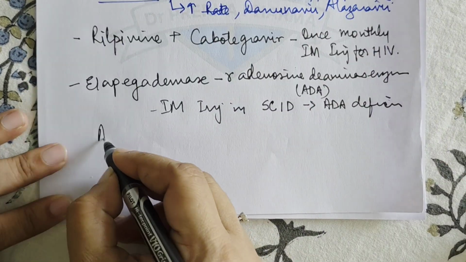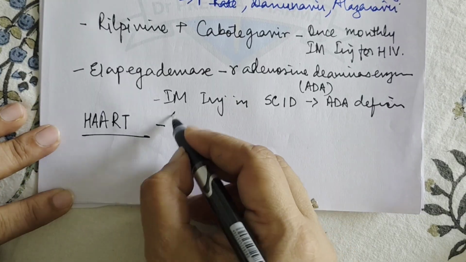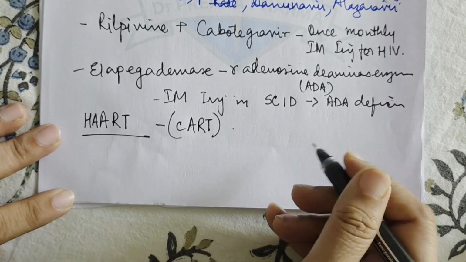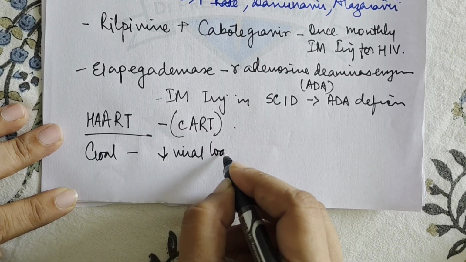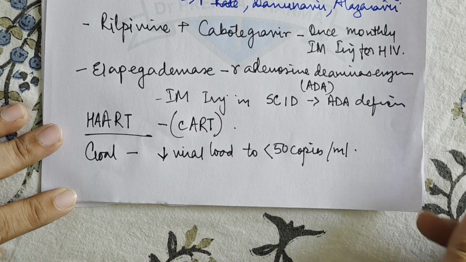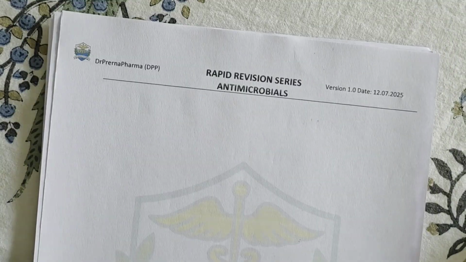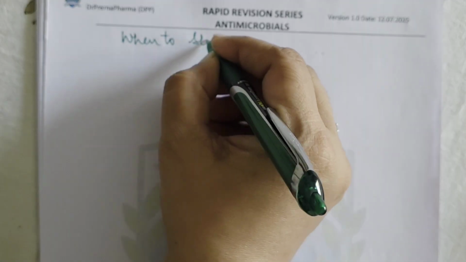The therapy for HIV is called HAART, that is highly active antiretroviral therapy. It is also called combination ART. It is recommended. The primary goal is to reduce the viral load to less than 50 copies per ml. Okay. Now what is the latest regulation regarding HIV? Let's see that. So the first thing is when to start ART.